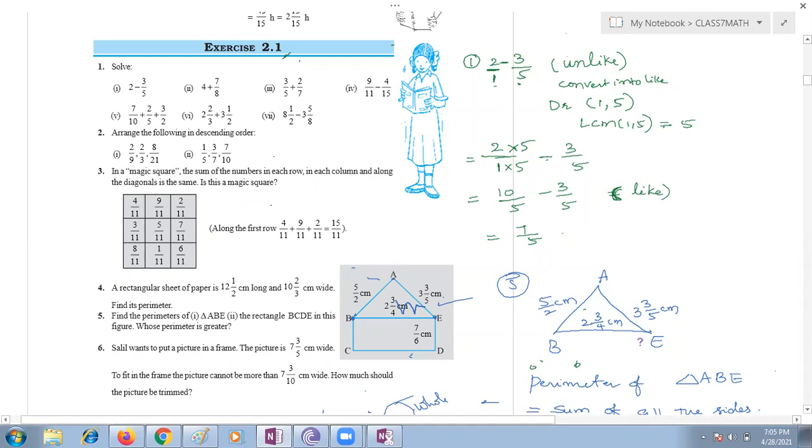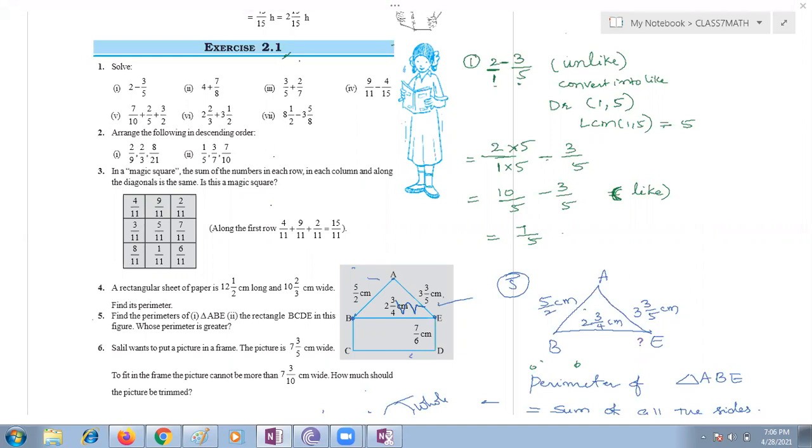Are you there or not? 7 by 5 is what type of fraction? Yes, you see, the numerator is greater and the denominator is less.